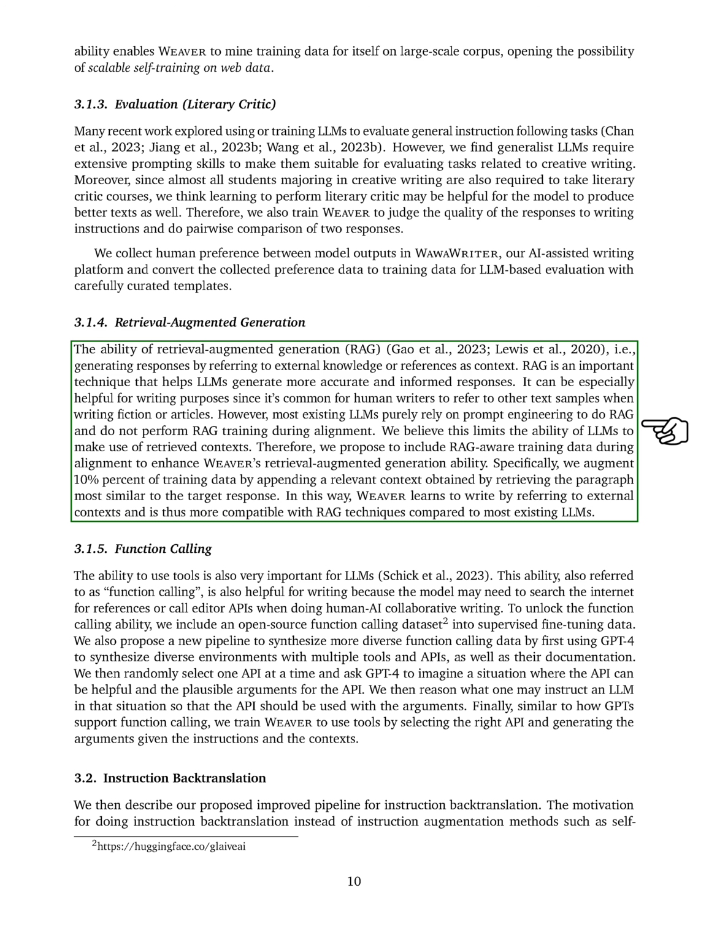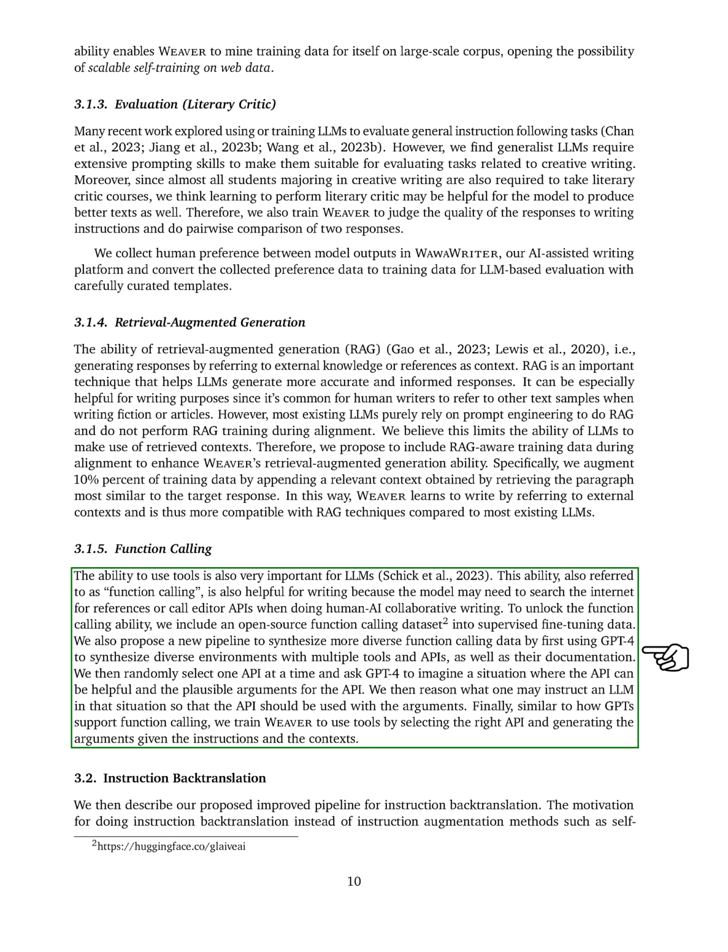However, most current LLMs mainly depend on prompt engineering for RAG and don't train specifically for it during their alignment phase. We think this limits their ability to effectively use retrieved information. So, we suggest adding RAG-aware training data during the alignment process to improve the RAG capabilities of a model we're calling WEAVER. We do this by enhancing 10% of the training data with relevant context that's closely related to the desired response. This teaches WEAVER to write by referencing external sources, making it better at RAG compared to many existing LLMs.